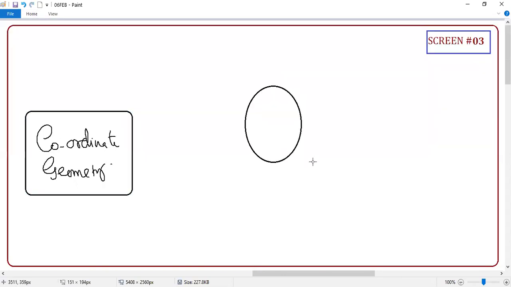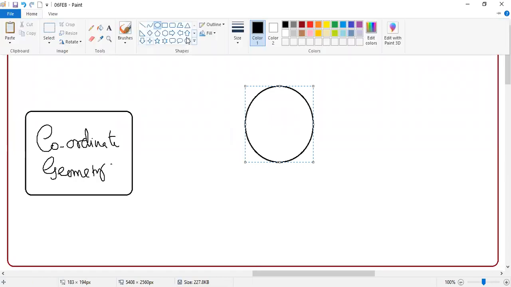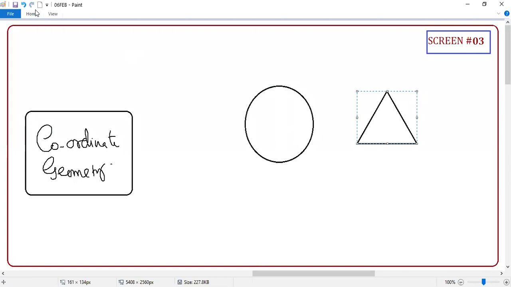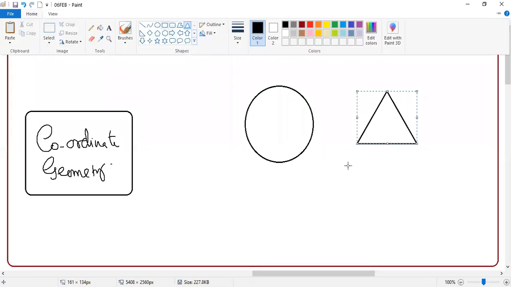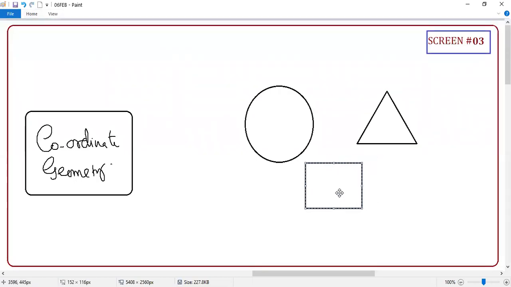Yes, sir. Some circle, some triangle. It can be any triangle. It can be a square. It can be a rectangle. Guys, anything like this, okay? Normally what we know earlier, till your 9th standard, we know the radius, we will find the area. We know base and perpendicular height, we know how to find the area. We know length and breadth, how to find the area. Clear or not? You all learned, the measurements will be given.